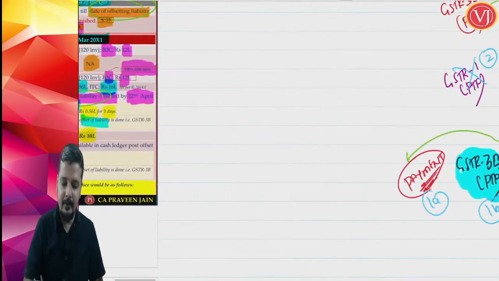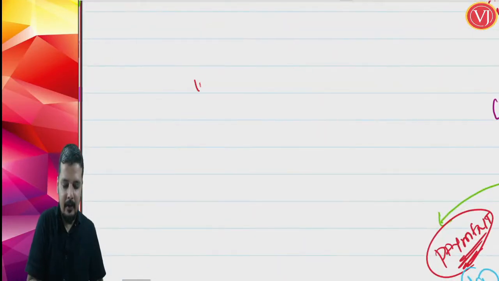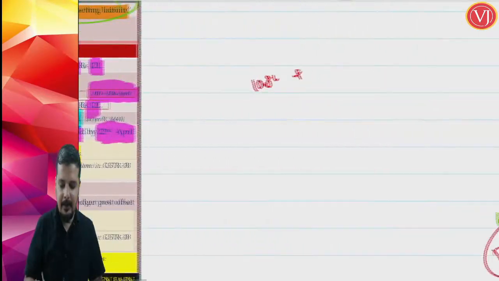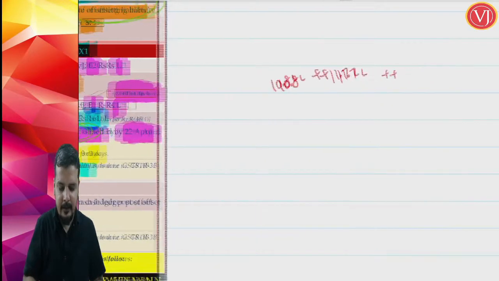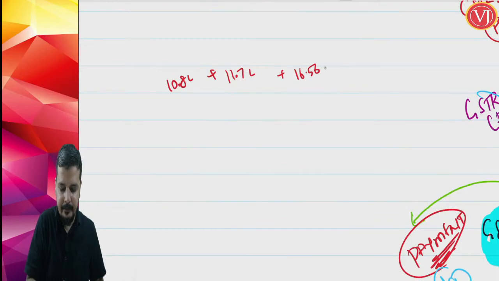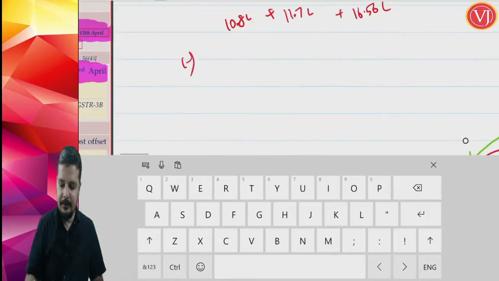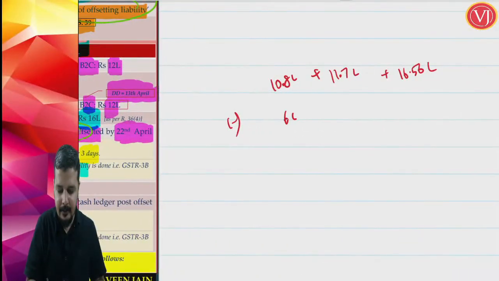But if you see the entire quarter, friends, what is the liability? The output tax liability for the first month is 10.8 lakhs, for the second month is 11.7 lakhs, and for the third month is 16.56 lakhs. And input tax credit for the first month was 6 lakhs, second month 11 lakh, and third month 16 lakhs.